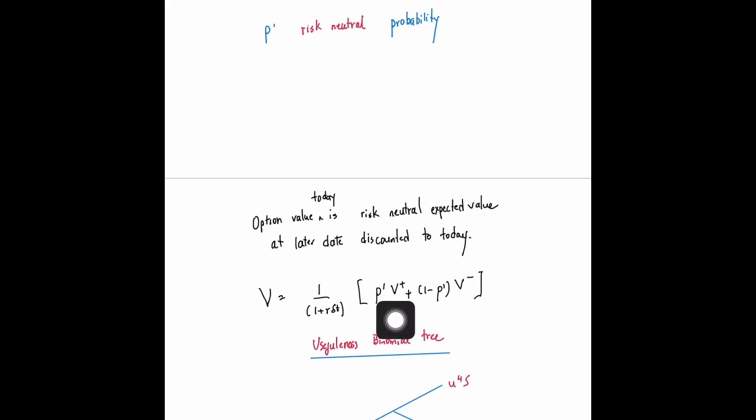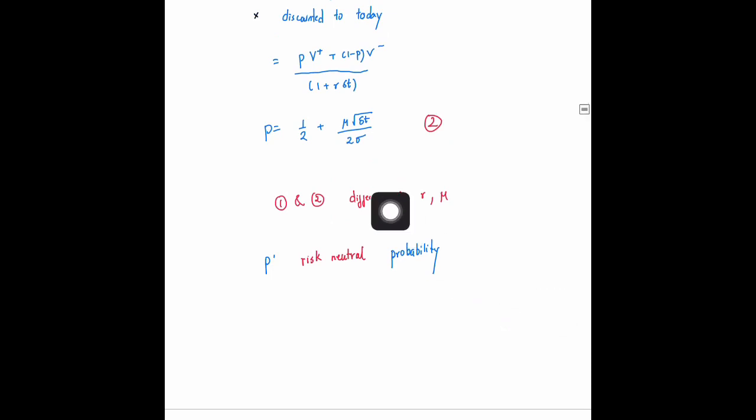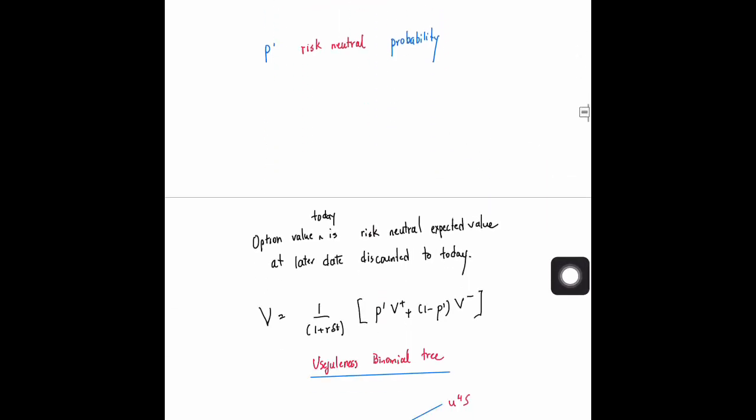For the expected value, you're using a risk neutral probability, you're evaluating the expected value and you're discounting it to today. That is how you'll calculate the option value today. Note that this is a risk neutral expected value, so this is a risk neutral probability, not the actual probability. The actual probability is something different. It has a drift.